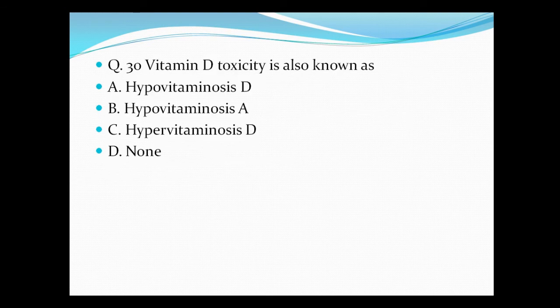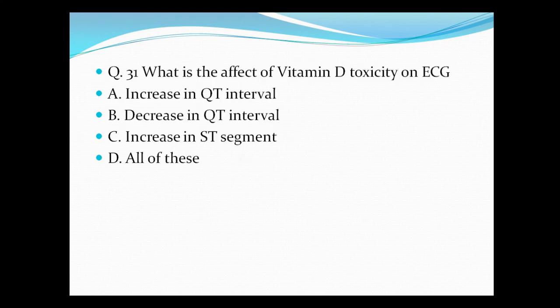Question number 30. Vitamin D toxicity is also known as A. Hypovitaminosis D, B. Hypovitaminosis A, C. Hypervitaminosis D, and D. None of these. So hypervitaminosis D is the correct answer.